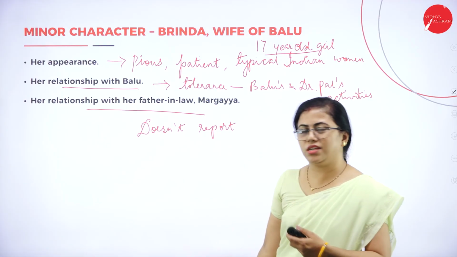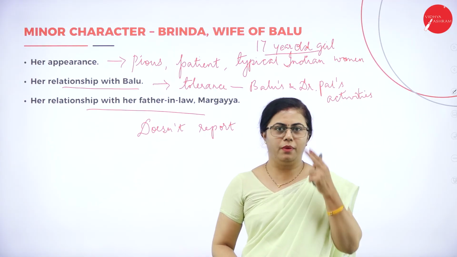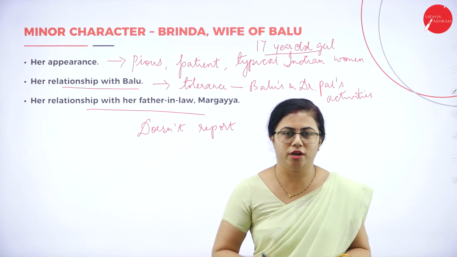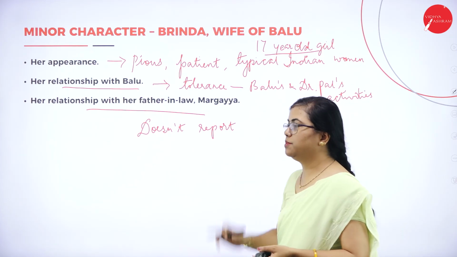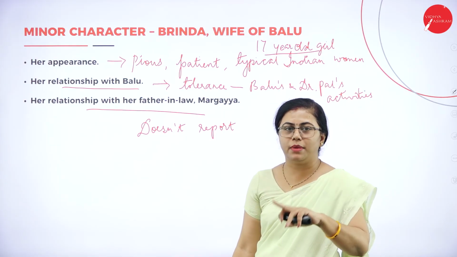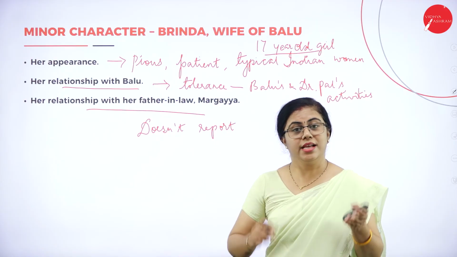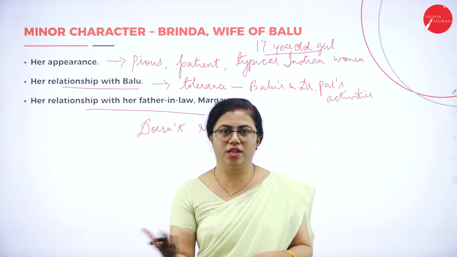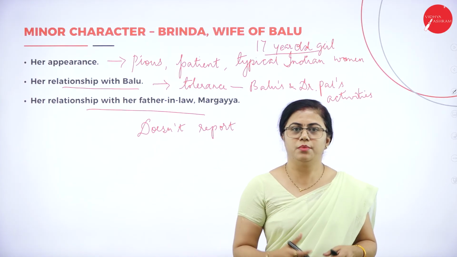She was a daughter of a very well-off man. She did not have to undergo all this turmoil compared to what her father did, but still she gets married. And another thing, if you want to mention, you may do that. Hers and Balu's horoscopes do not match. Still, she tolerates him. Usually when horoscopes match, only then they perform the marriage.